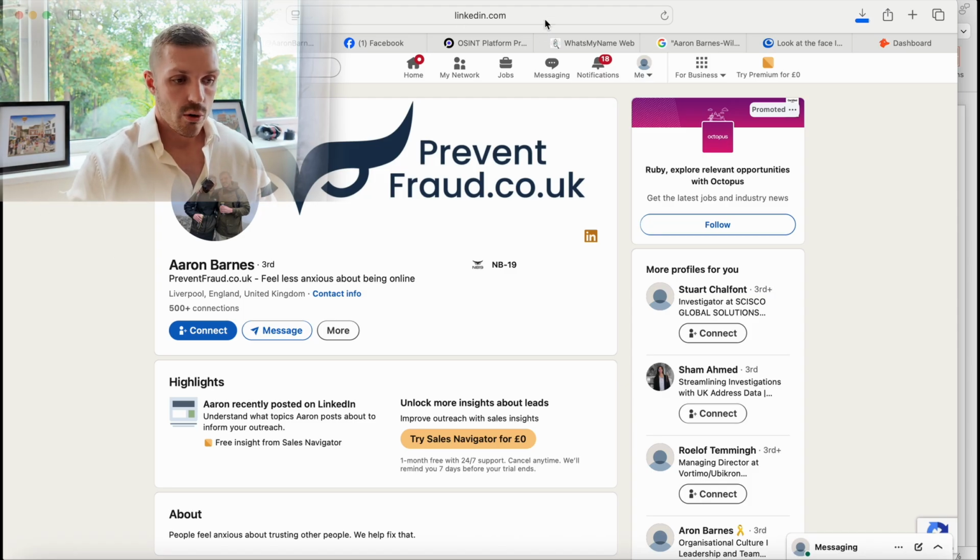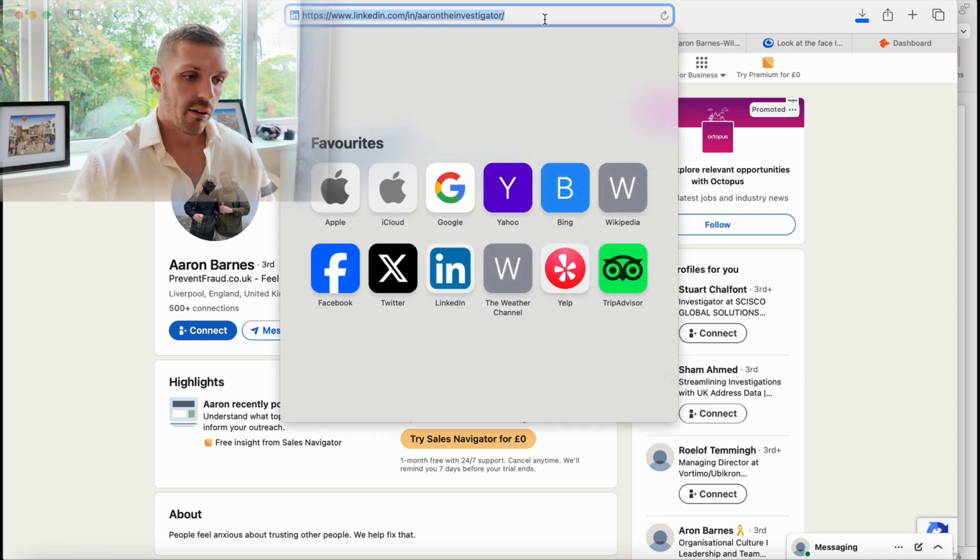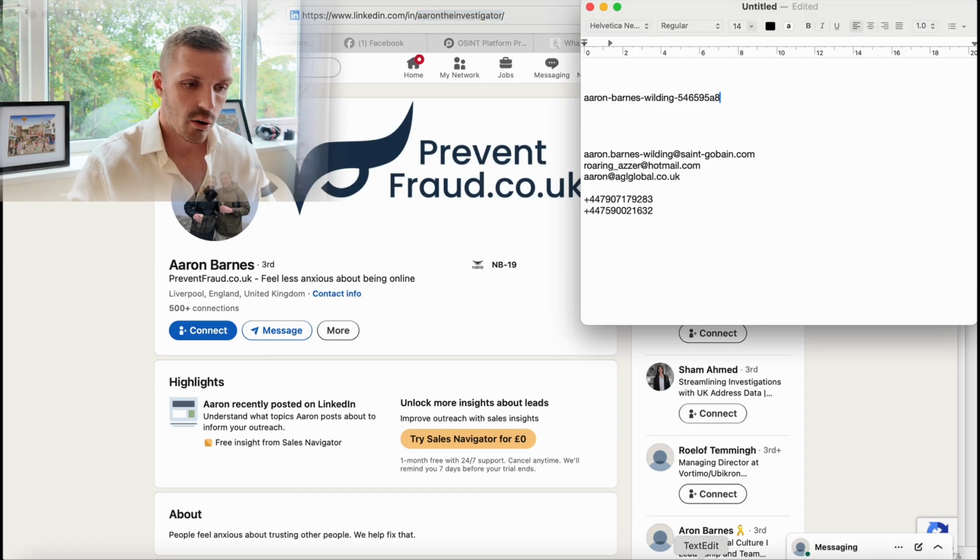So what we want to do is to go to the URL of LinkedIn, and at the top there you have the username. Now I've recently changed my username to stop search, so it's happening to me. So you can't search me in this. However, I have the old username that I used, which is here. It's a very generic LinkedIn one. I'm sure you've all seen it before, and I'm sure you probably have one as well. You have to be quite busy to actually change the username at the top.